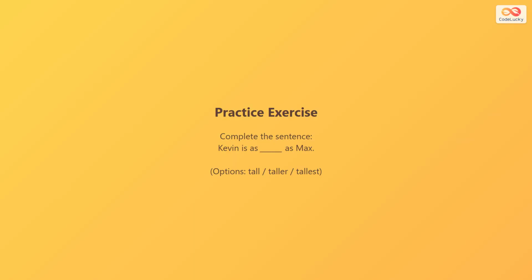Practice makes perfect. Complete this sentence. Kevin is as blank as Max. Options are tall, taller, or tallest. Think about which word shows equality between Kevin and Max.